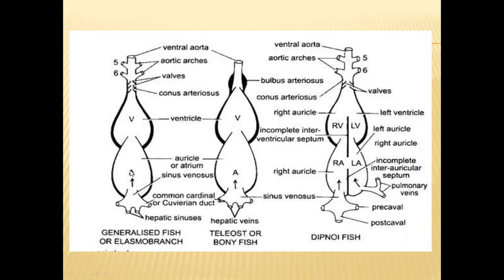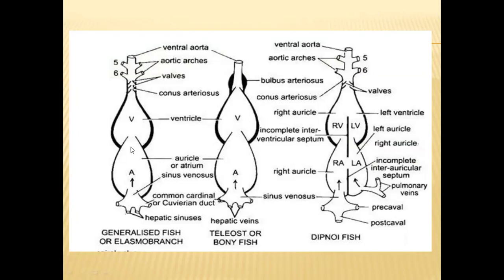In the heart of all these fishes, actually we can see 4 chambers. The firstmost chamber is called the sinus venosus. The second chamber is the auricle. The third chamber is the ventricle, and the fourth chamber is the conus arteriosus.